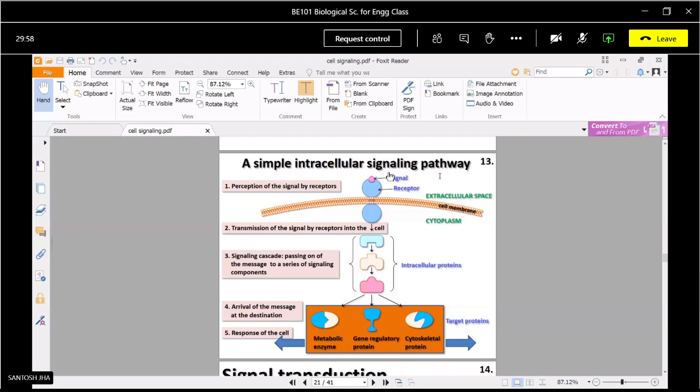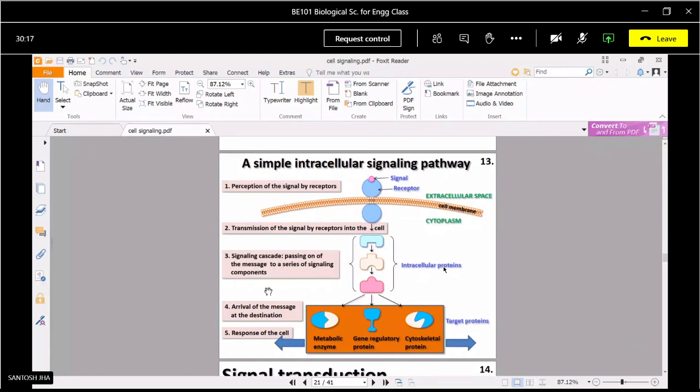Here you can see that after the binding of the signal molecule, there is the cytoplasmic side, or inside of the cell. The receptor transmits the signal into the cell.